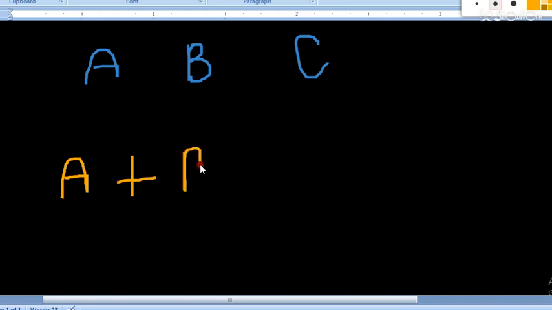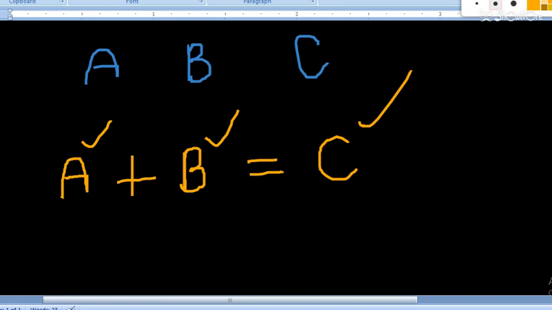One is A, one is B, and one is C. Principle of homogeneity states that if we add A into B and we write it equal to C, if we add physical quantity A in B, then equate it to C, then the dimensional formula of A should be same as dimensional formula of B, same as dimensional formula of C.